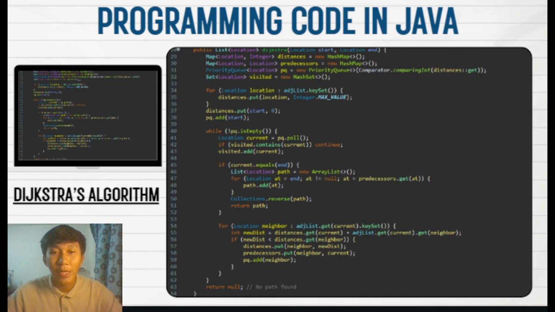Then we enter a while loop where the algorithm continuously checks the shortest possible path to each connected node. The distance is updated dynamically as we explore the new path. And if the destination node is reached, the algorithm backtracks to reconstruct the shortest route taken. This code ensures efficiency by using a min heap, or what we call a priority queue, which allows us to always process the shortest path first and reduce unnecessary computations.